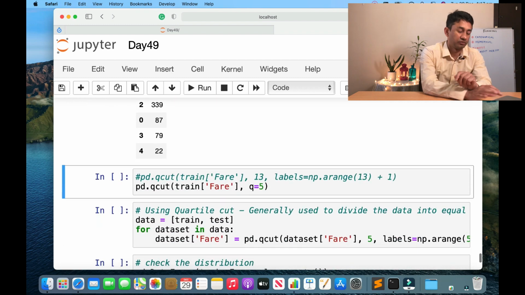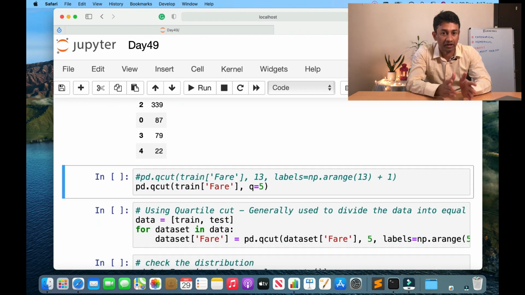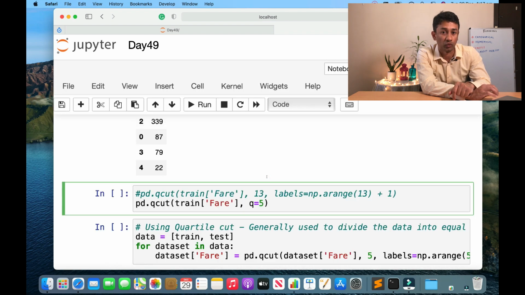So that's how it's usually done for a numerical attribute. Here in this case of binning, we specified the range, maybe based on the box plot, and then based on the box plot we can come up with our own range. In other cases, if we want the distribution to be the same, then we can make use of something called a quartile cut. Here I'm going to use fare as an example with quartile cut.